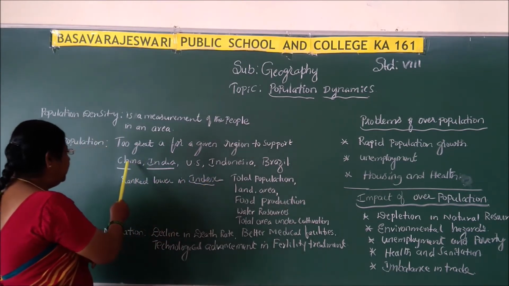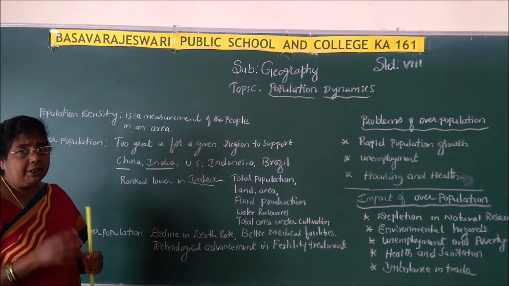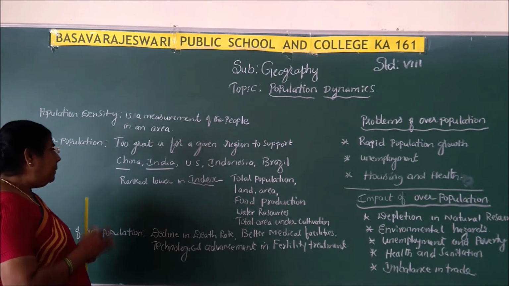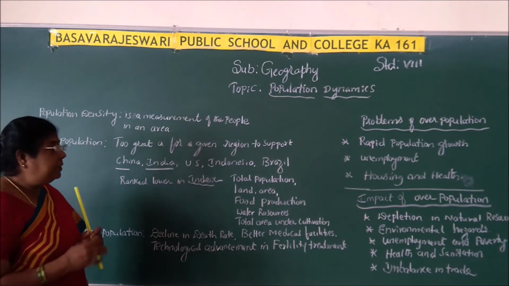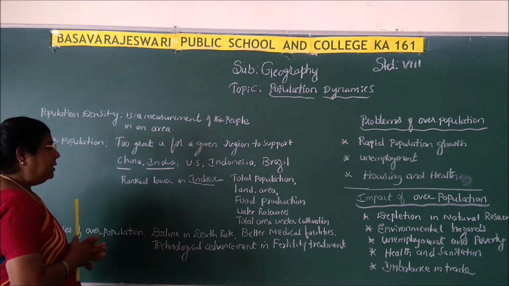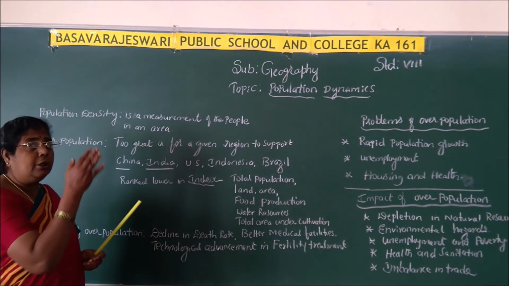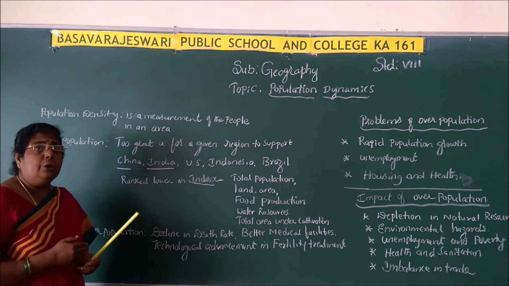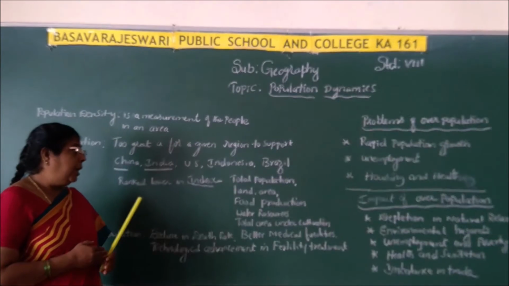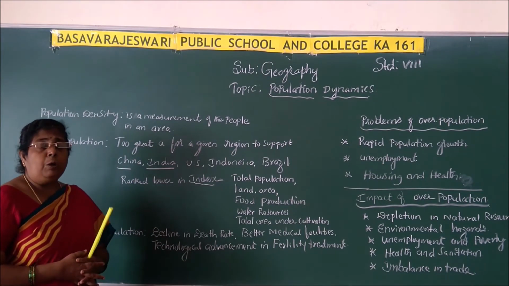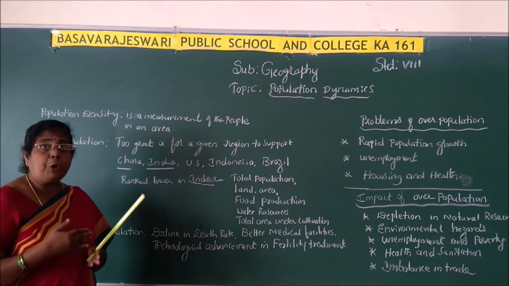Here I would like to give one example, India and China. Clear, children? India and China are also among the most populated countries, but they rank lower in the index. So on what basis will this index be prepared? They will take many other aspects also, like the total population of the country, the land available and the area available, and how much land is under cultivation, how much is barren land, and how much production takes place.